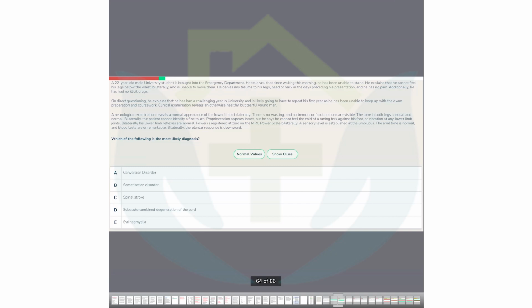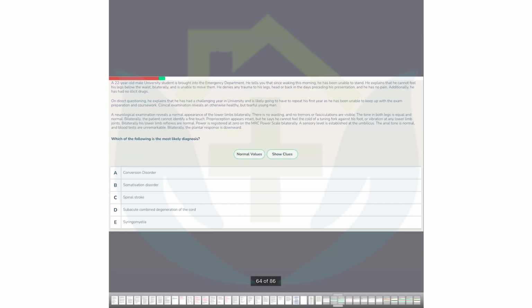Clinical examination reveals an otherwise healthy but tearful young man. A neurological examination reveals a normal appearance of the lower limbs bilaterally. There is no wasting and no tremors or fasciculations visible. The tone in both legs is equal and normal. Bilaterally, the patient cannot identify fine touch.